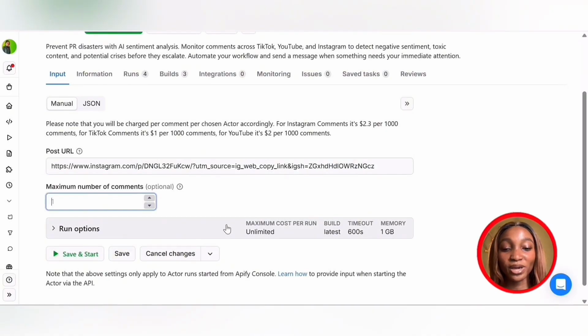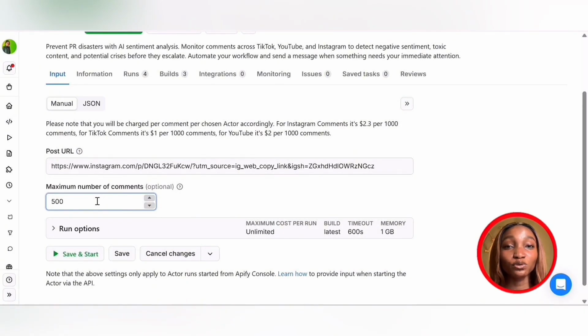At the bottom here, we have maximum number of comments. So I'm going to specify 500. I want 500 comments to be returned out of over 3,000 comments. I just want 500 comments to be returned.